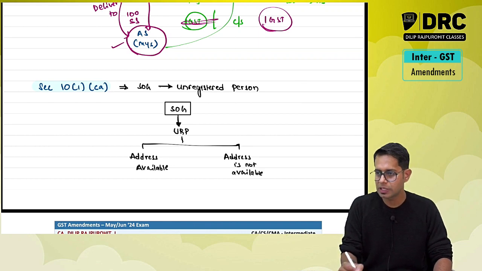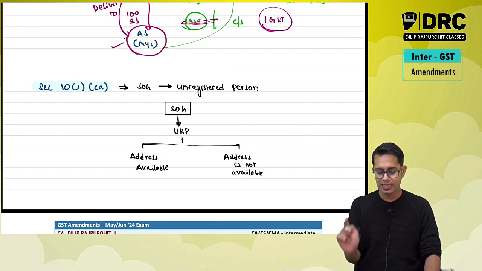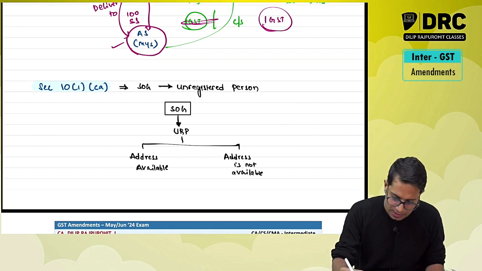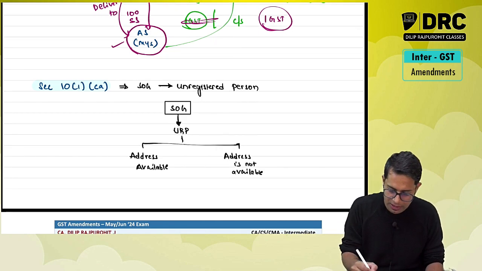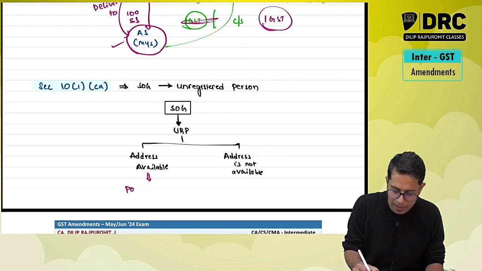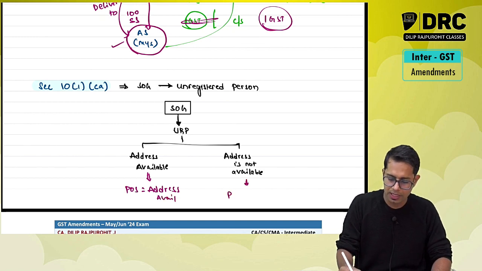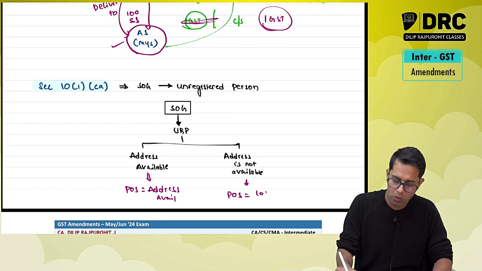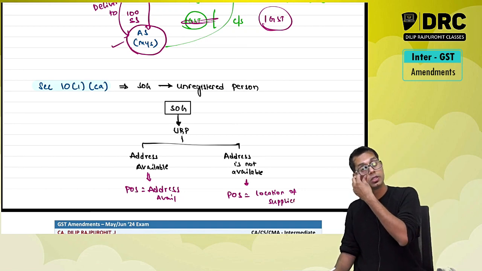If you have the address of that unregistered person, then place of supply will be equal to the address of the unregistered person, whatever address is available. If the address is not available, place of supply will be the location of the supplier.